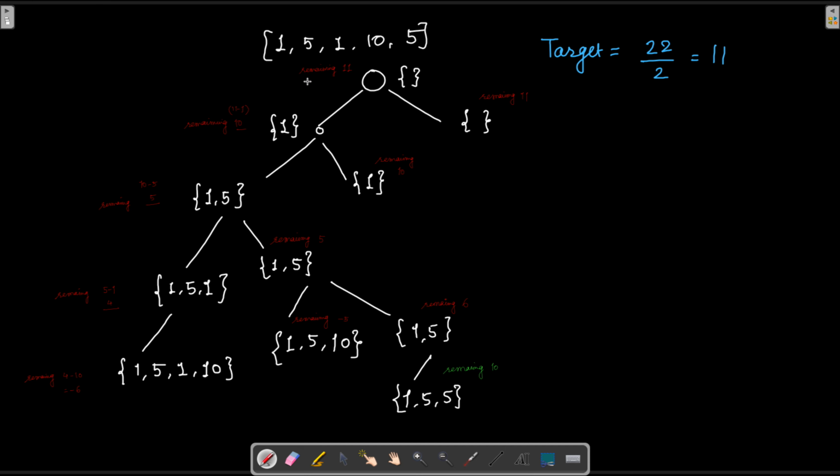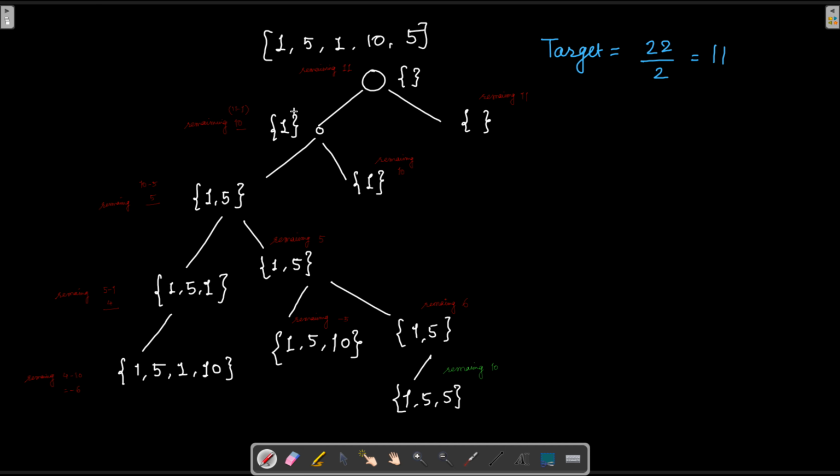Initially the remaining total, that is the target total, is 11. See, 22 by 2 is going to be 11. So we have a variable that tells us what the total remaining is. Initially, because there is no element in our subset, it is going to be 11. Now there are two branches. In the first branch, we decided to take 1 in. In the other branch, we decided not to take 1 in. Let us go and inspect what happens if we decide to take 1 in.